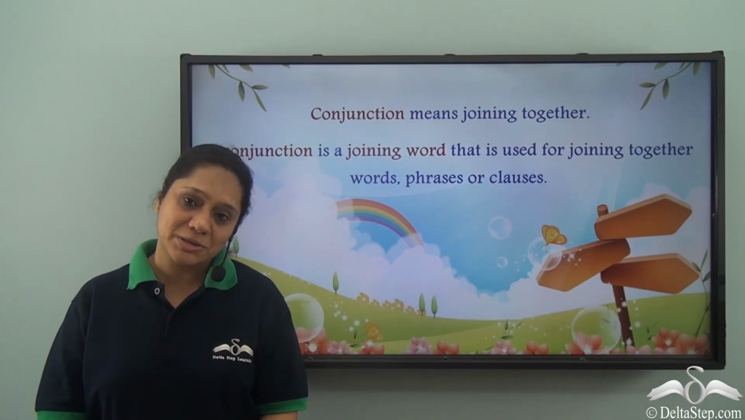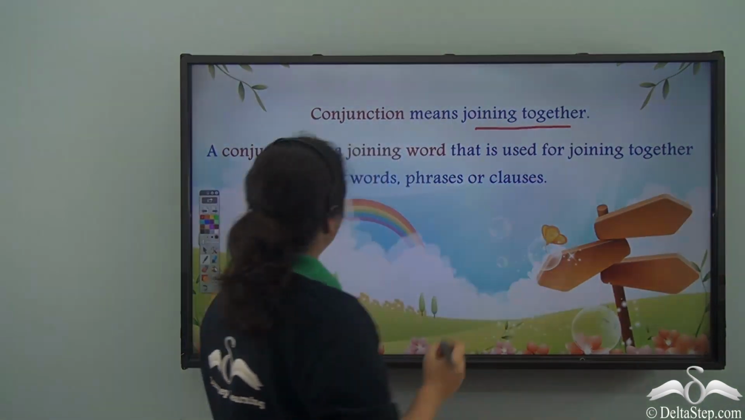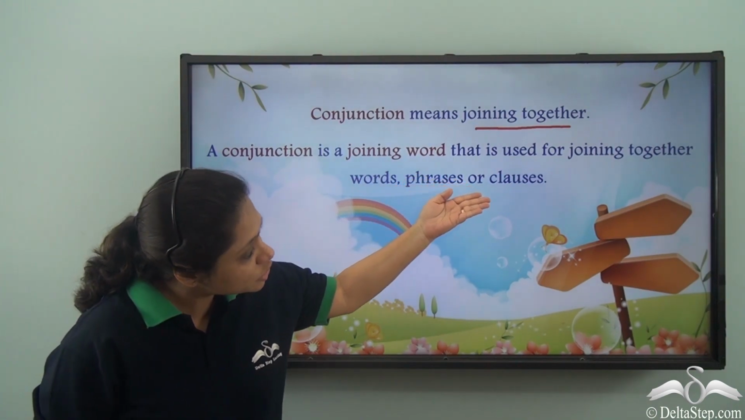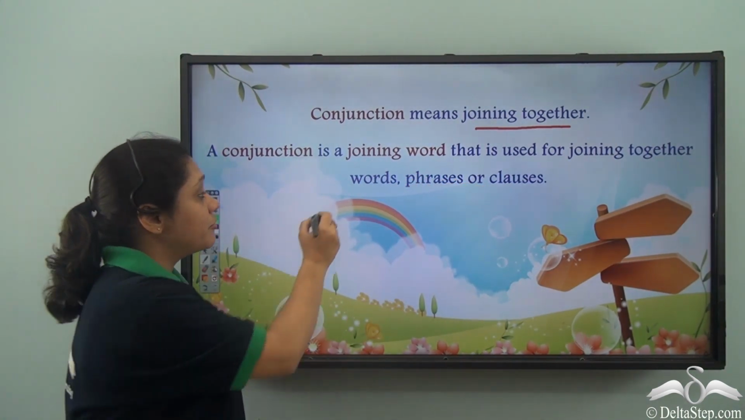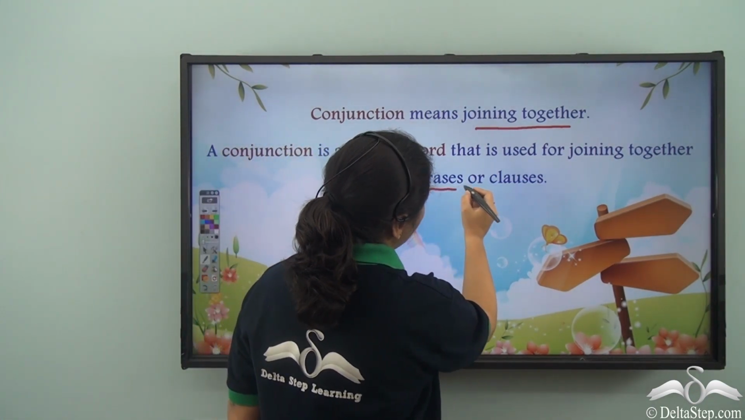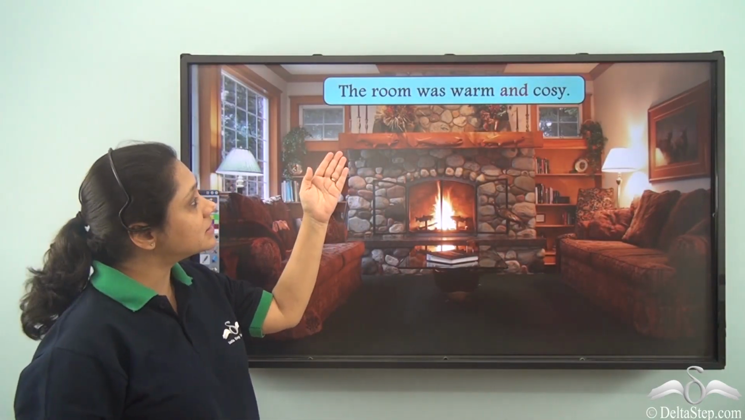We know that conjunction means joining together. So a conjunction is a joining word that is used for joining together words, phrases or clauses. Let us read this sentence.